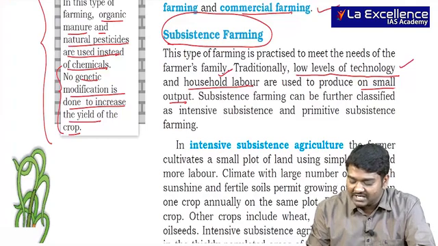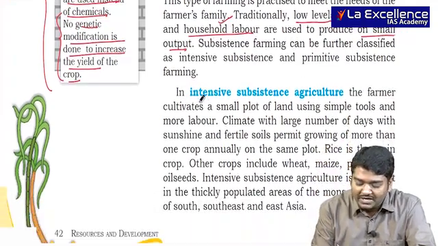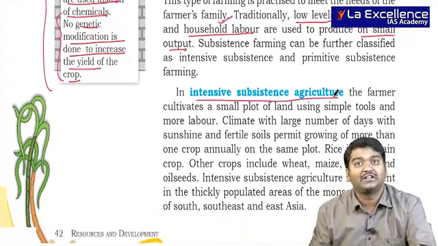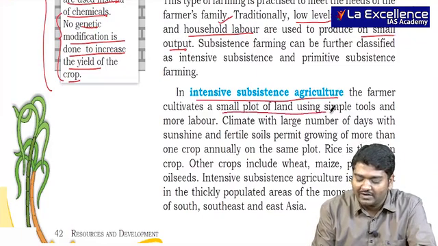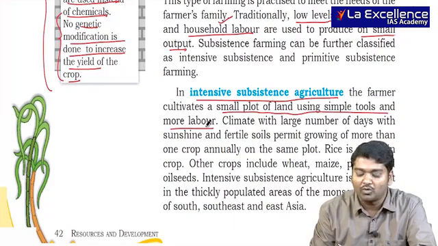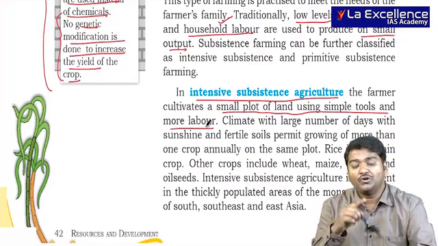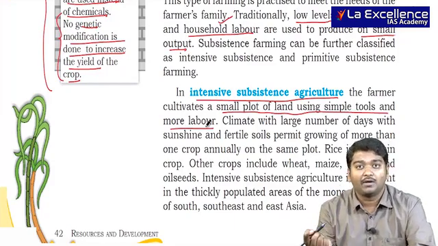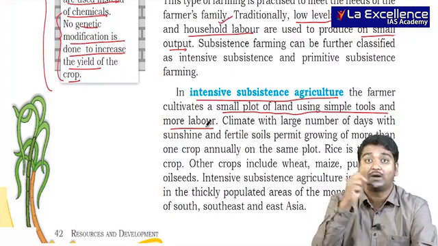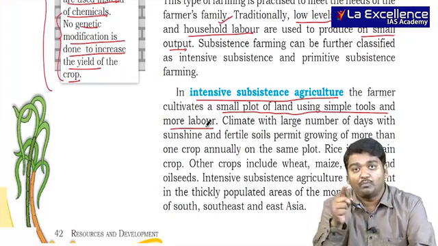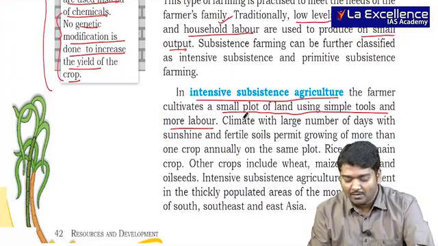This subsistence can be further divided into intensive subsistence agriculture, where the farmer cultivates a small plot of land using simple tools and more labor. I told you, when you don't use tractors and all, then you have to use more number of people or oxen and more working hours to plow the same land.